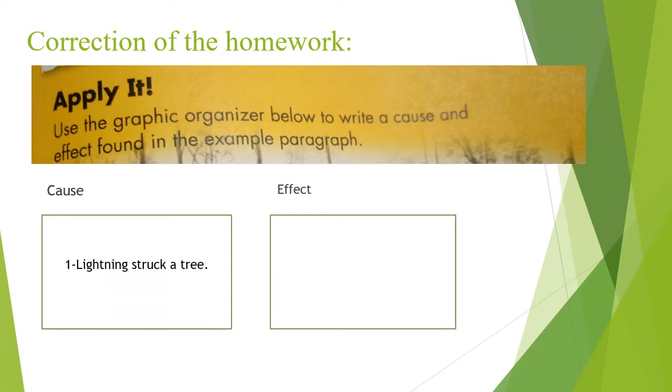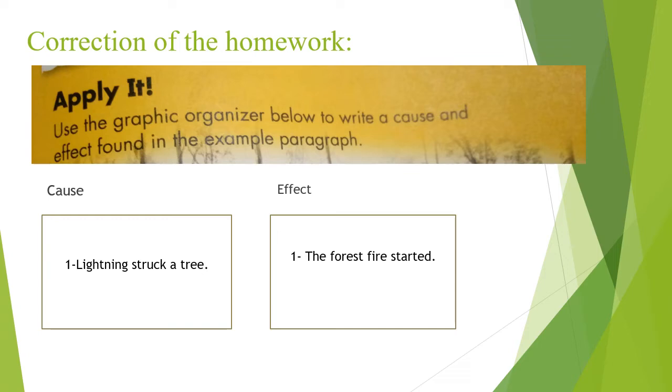Lightning struck a tree. Then you're going to ask yourself, what happened? The forest fire started. Very good. So the cause here, lightning struck a tree. The effect, the forest fire started.